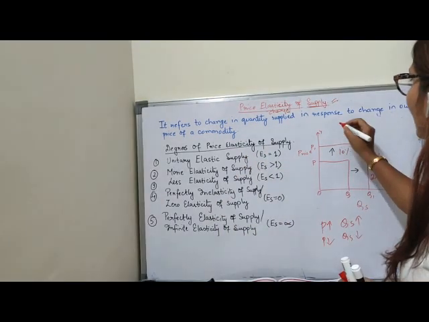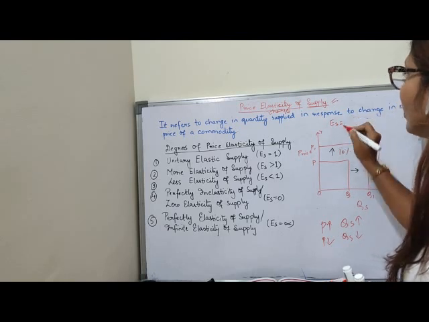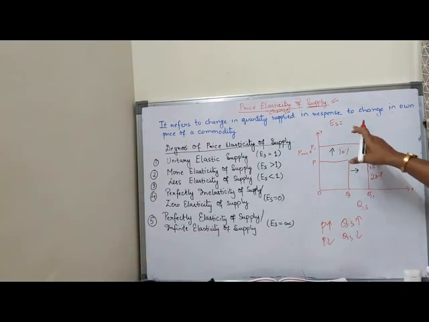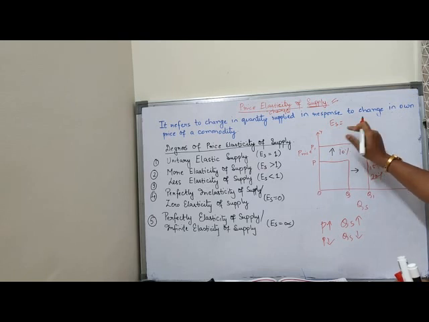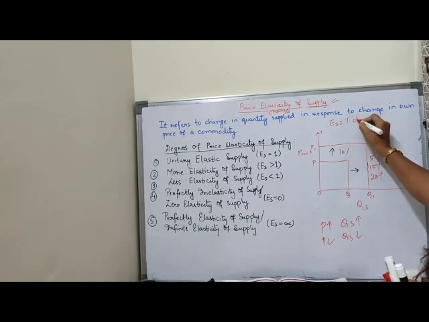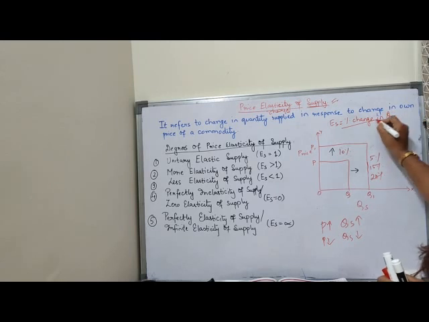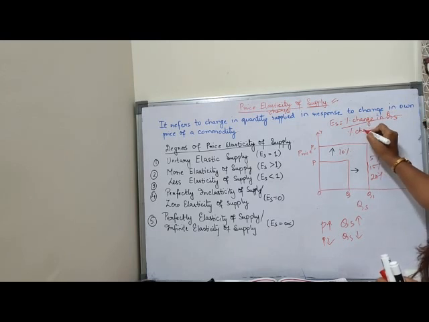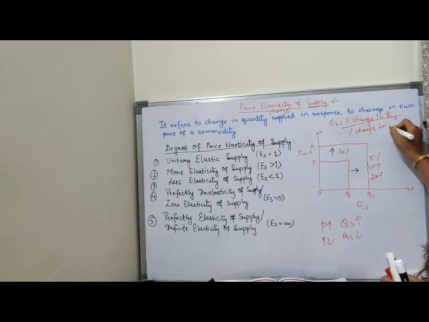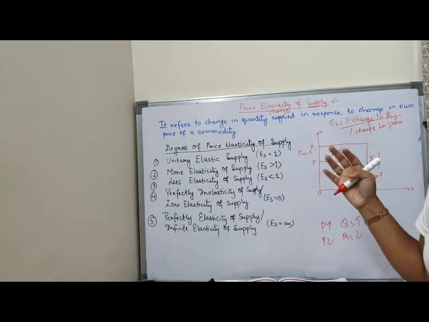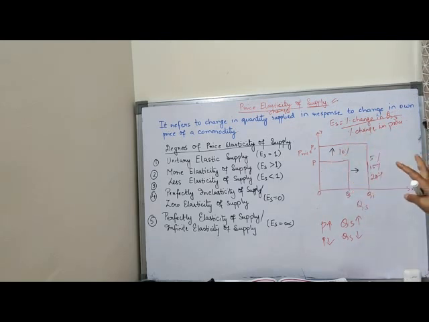So for elasticity of supply, there is one formula to calculate. E is capital here. Elasticity of supply is equal to percentage change in quantity supplied divided by percentage change in price. Clear children? We will understand more with the help of numericals. Only you just remember that percentage change in quantity supplied divided by the percentage change in the price. This is the elasticity of supply formula.